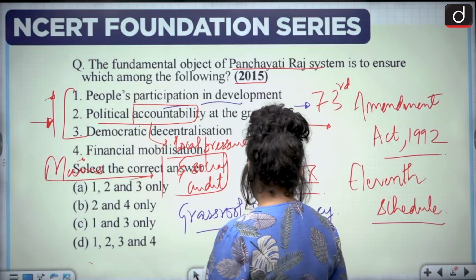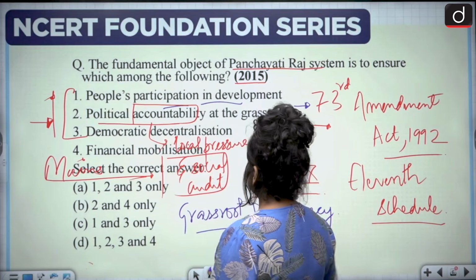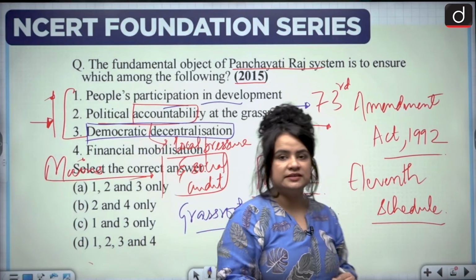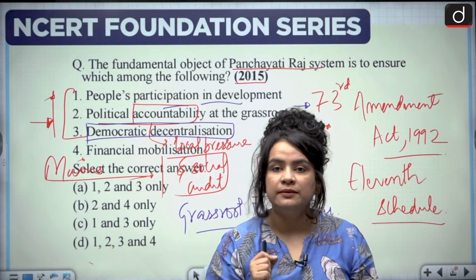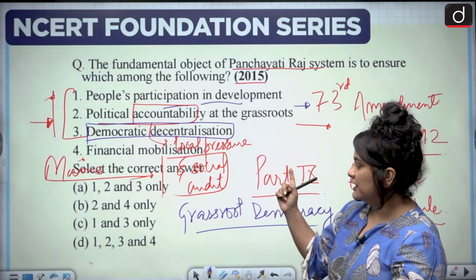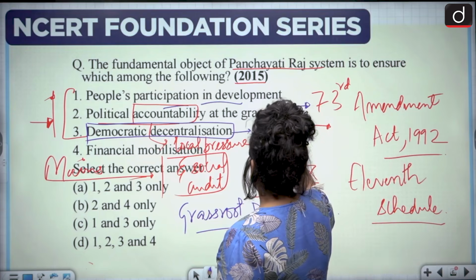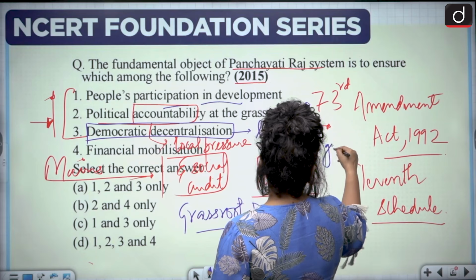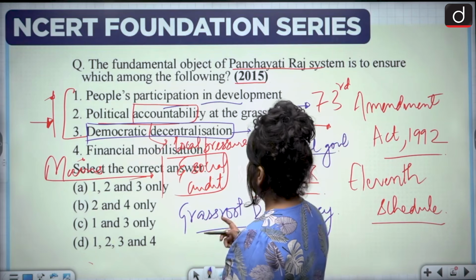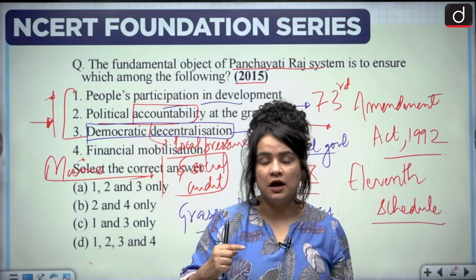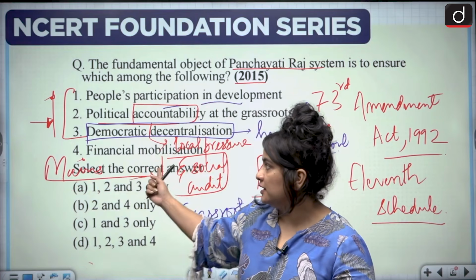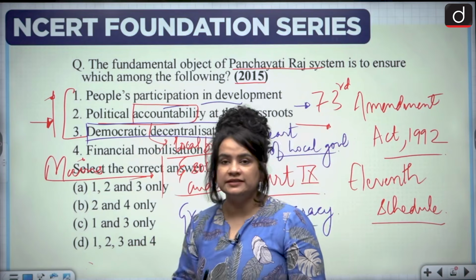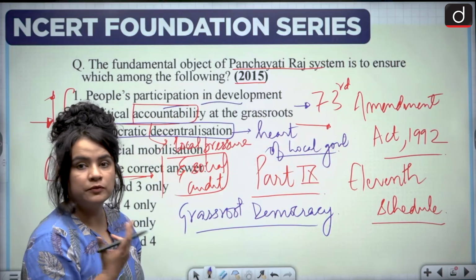And finally, we have democratic decentralization. Now, this word itself is UPSC's favorite. So, if you write it even in your mains answer, you are going to get brownie points, all right? Democratic decentralization is the heart of local government. The whole idea being, again, that the power should not be top down, but rather bottom up, rising from the grassroots. All right. So, this here is the essence of your local self-government.